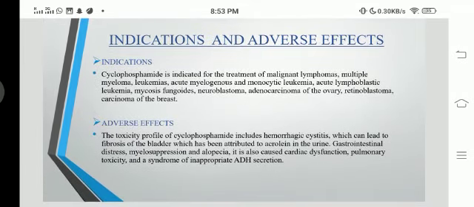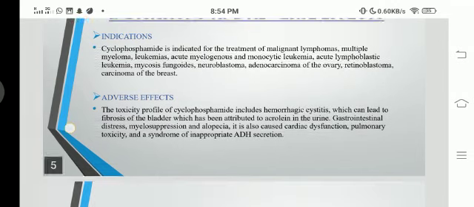Indication and adverse effects. Indicatively, it is used in the treatment of malignant lymphoma, multiple myeloma, leukemia, acute myelogenous leukemia, monocytic leukemia, lymphoblastoma, mycosis fungoides, neuroblastoma, adenocarcinoma of the ovary, retinoblastoma, and carcinoma of the breast. Adversely, it causes hemorrhagic cystitis, which can lead to fibrosis of the bladder, which has been attributed to acrolein in the urine, GI distress, myelosuppression, and alopecia. It can also cause cardiac dysfunction, pulmonary toxicity, and syndrome of inappropriate ADH secretion.